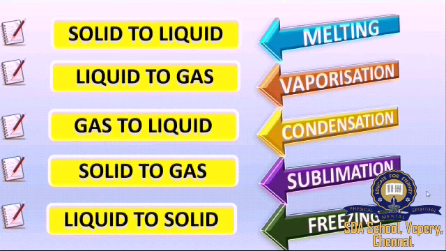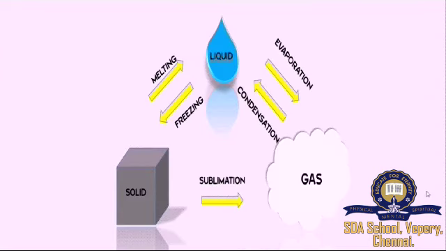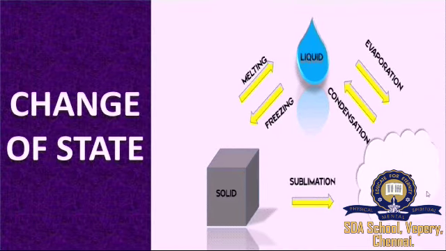Make sure to remember these terms. I think you would have guessed now what we are going to study deeply today. We are going to study about change of state: why each change of state is happening, how it is happening.